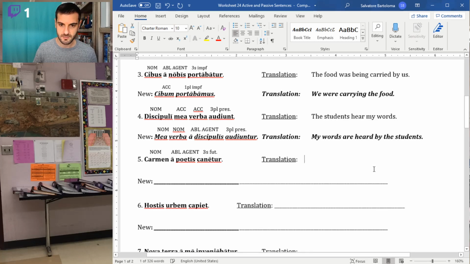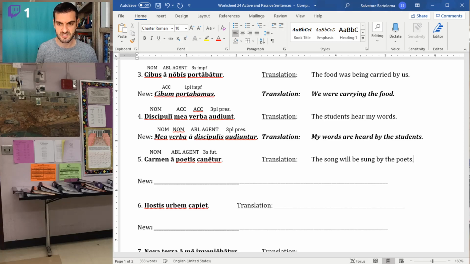So my original sentence says, Carmen canetur a poetis. Well, we could go with poem here. The poem will be sung. The thing is, poetry in the ancient world was always to meter, so there was no difference in Latin between a poem and a song. They're essentially the same thing. They're words put to a rhythm, to a meter. So the song will be sung by the poets. You could just as easily say the poem will be recited. The poem will be performed by the poets.